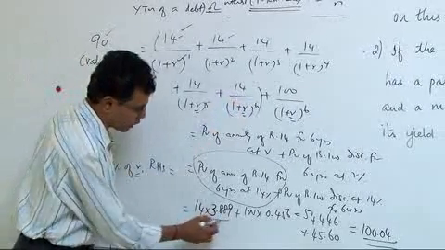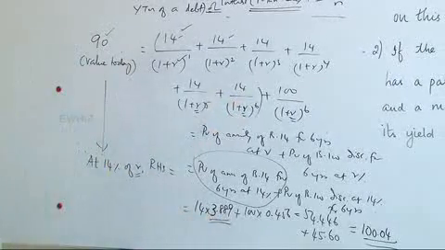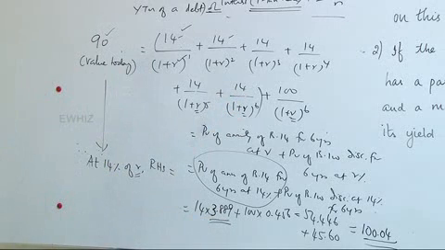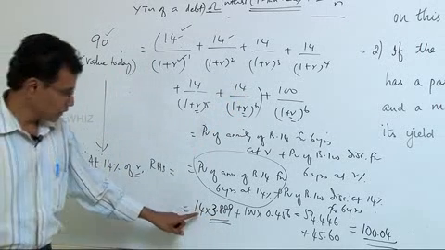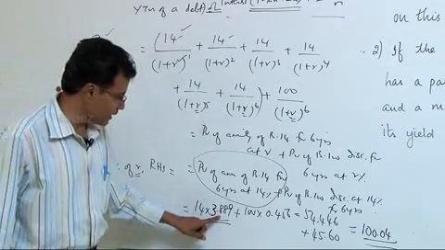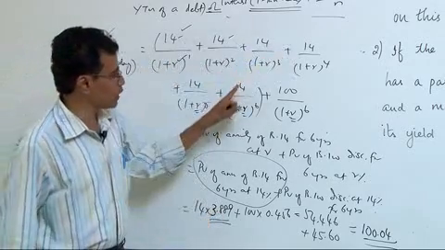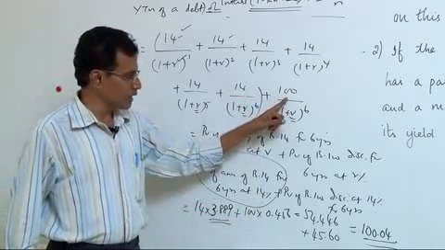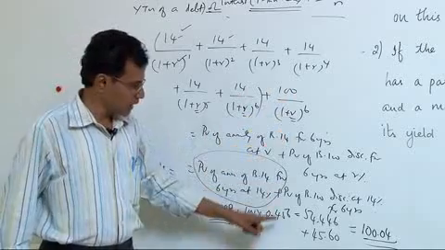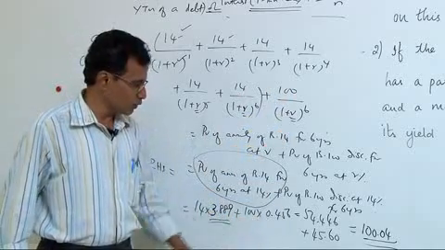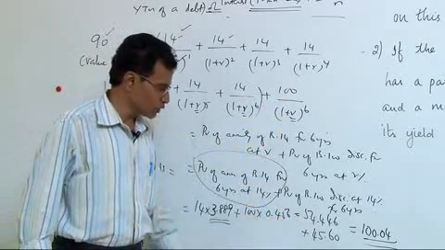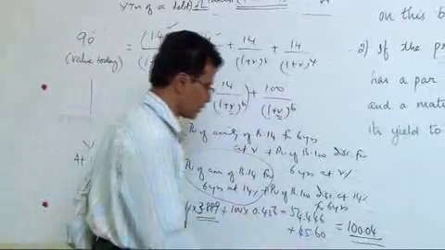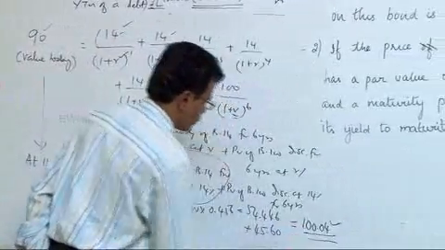The annuity factor for 14% 6 years is 3.889. 14 multiplied by 3.889 is the value of this annuity of 14 over 6 years at 14%. Then 100 is one single redemption price to be received at the end of 6th year, and that value is 100 into 0.456. 54.446 plus 45.60 is 100.04.